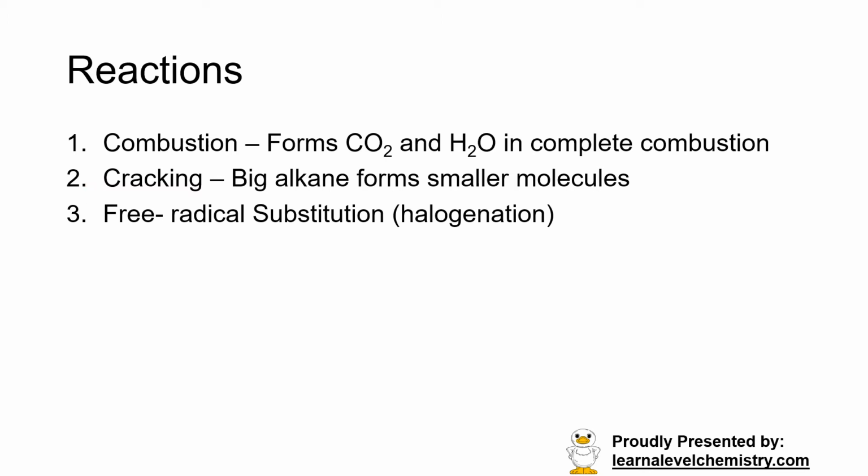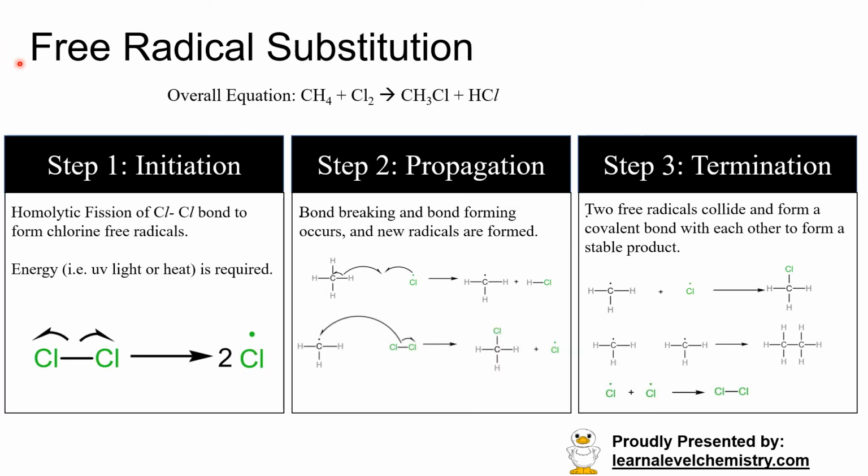The next reaction, which is the most important reaction for alkanes in your A-level syllabus, is free radical substitution. Free radical substitution involves the reaction of an alkane with a halogen such as chlorine or bromine to form a halogenoalkane. So let's look at free radical substitution in detail. Let's use an example of methane reacting with chlorine. The condition required will be either UV light or heat. Without UV light or heat, the reaction will not take place.